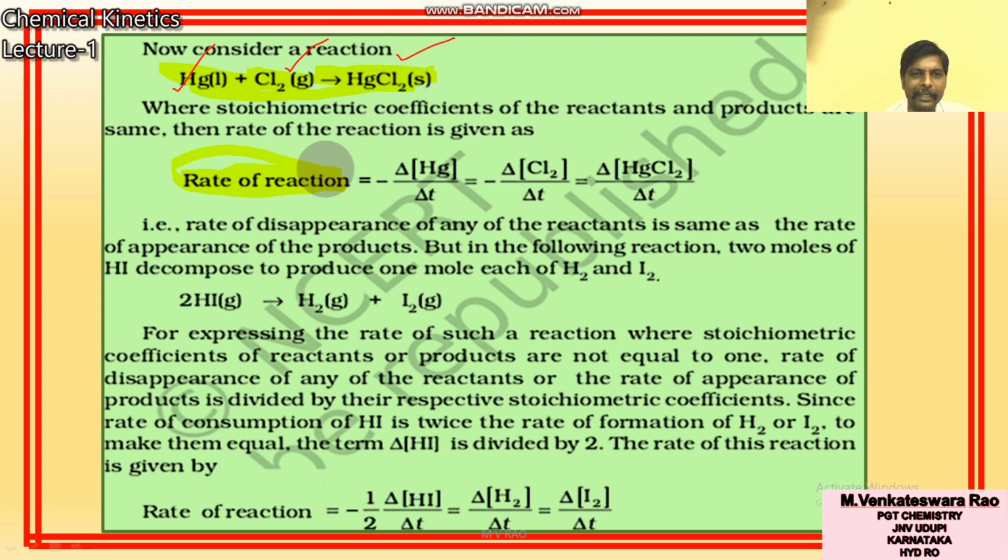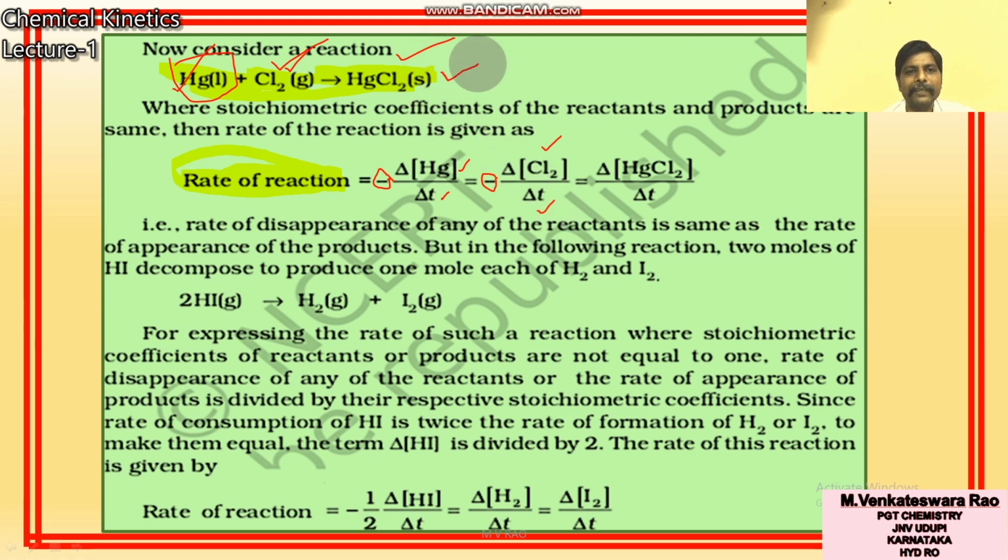HgCl2 is the product. If you take Hg, rate of reaction is equal to the change in the concentration of Hg, delta Hg, by change in time. You have to write a negative sign because it is a reactant. If you express rate with respect to the other reactant, chlorine, the rate is minus, because Cl2 is also a reactant, minus delta Cl2 by delta t.